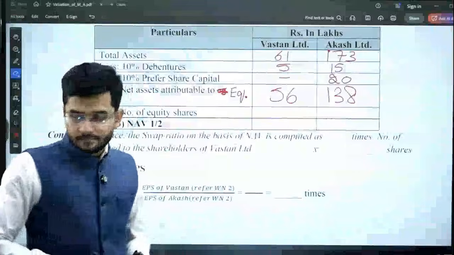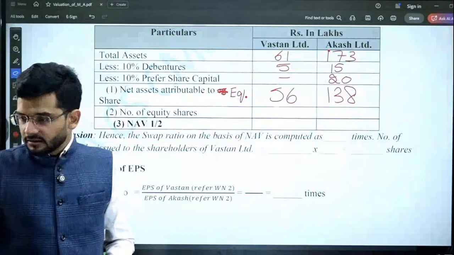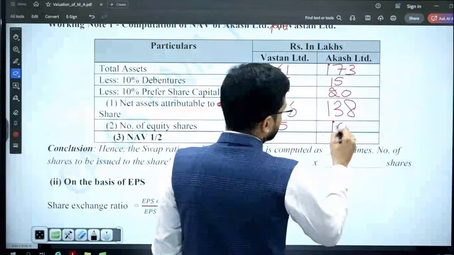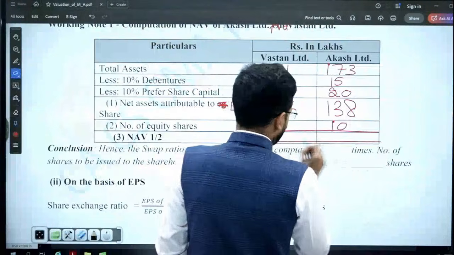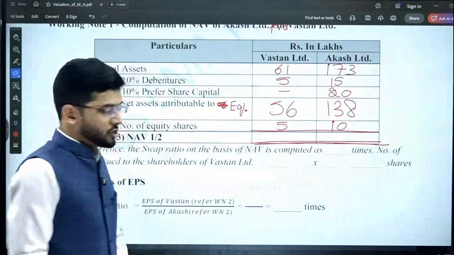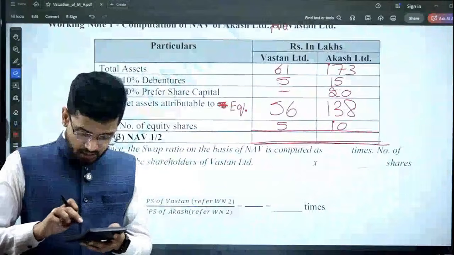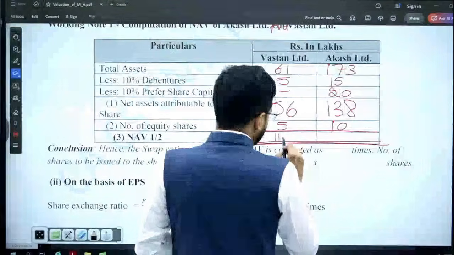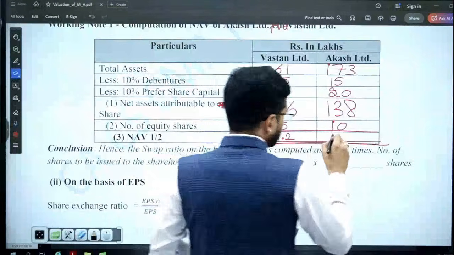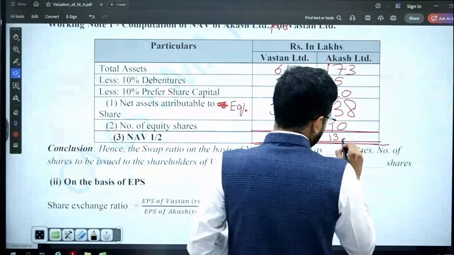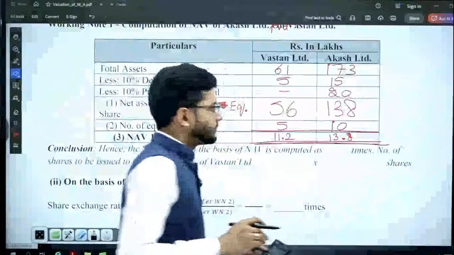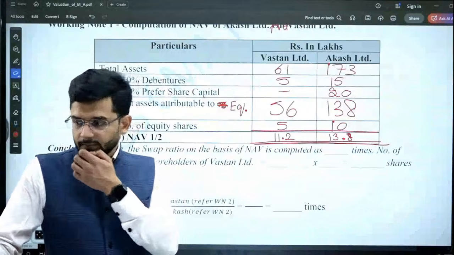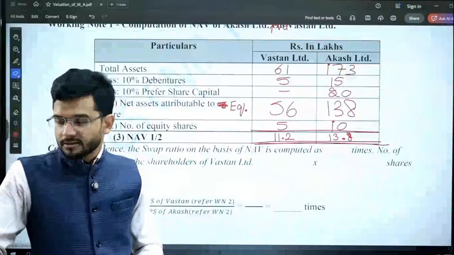And how many number of shares are there? Watson has 5 lakh, Akash has 10 lakh. So what is the NAV per share? NAV per share is 11.2 and 13.8. 11.2 and 13.8 is the NAV.